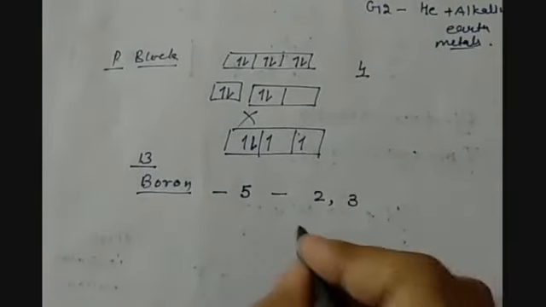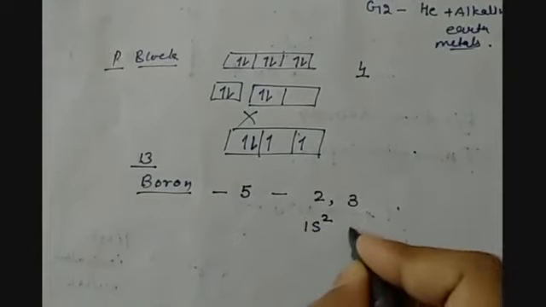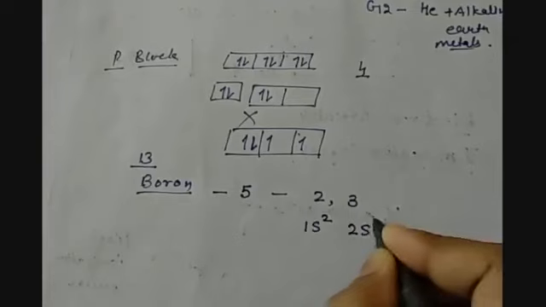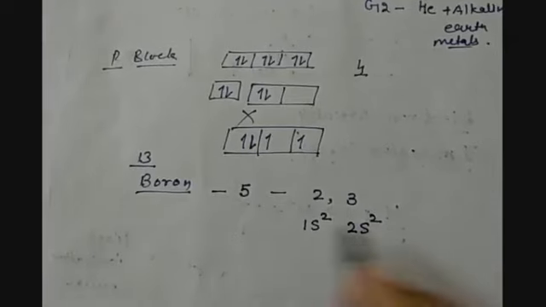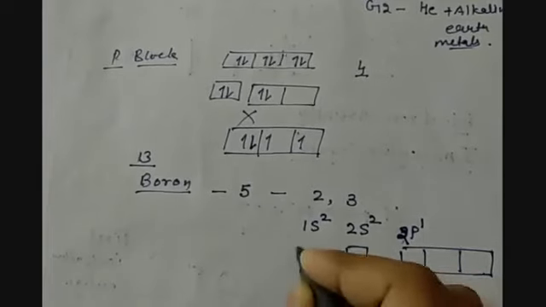We have 1s2. The next 2 electrons will be filled in 2s, and the remaining 1 will come into the second energy level but p subshell, 2p1. So in this subshell, only 1 electron is there.